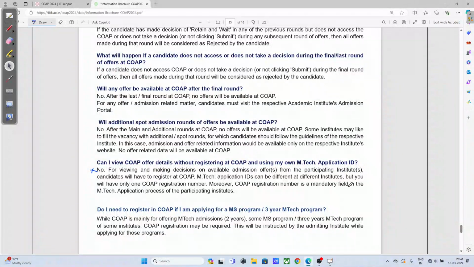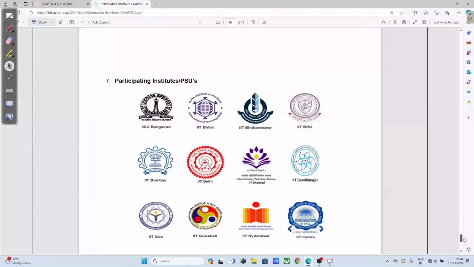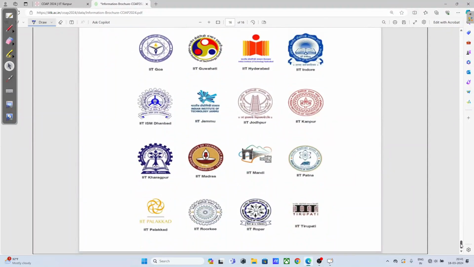COAP registration is mandatory. One more doubt: MS program or RA, a 3-year M.Tech. Usually for that, institutes take admissions in winter admission also, or through GATE also. So better is to register for COAP. If you are interested in applying for the 3-year M.Tech, register for COAP. So these are the participating PSUs and IITs, you can see, already I have discussed with you.